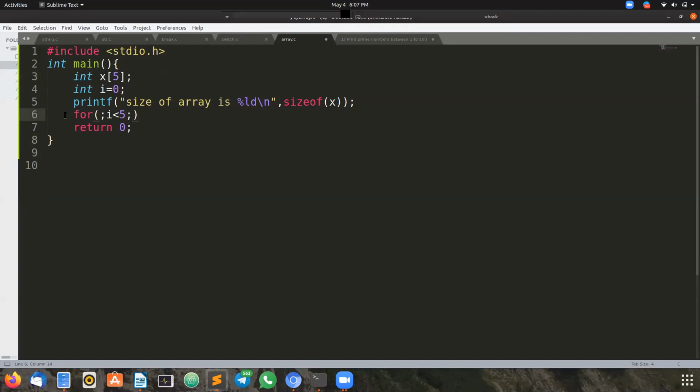See, I'm not writing the I value as 0. I have put a semicolon. I'm directly writing the condition and increment. What will happen now? Tell me. You can take a guess, no problem.